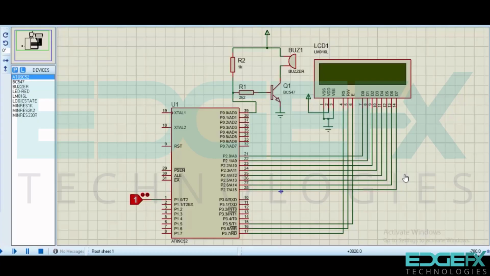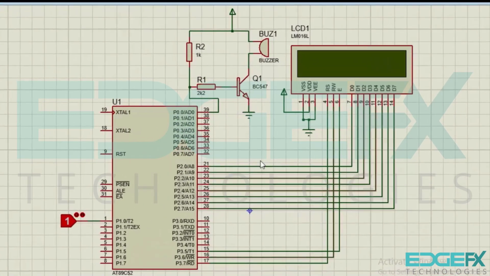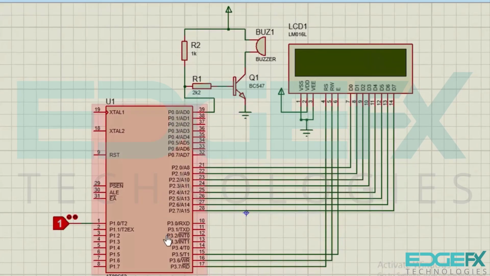In this video we are going to see the simulation of light detection with alarm sound using 8051 microcontroller. Here we have the 8051 microcontroller, 89C52. This is the logic state coming from the light sensor. This will change the logic, from the light sensor detection, it will change high to low, low to high. This is the input to the microcontroller.